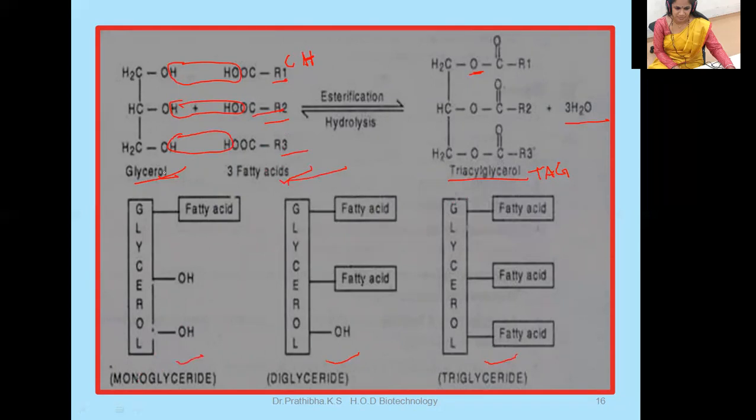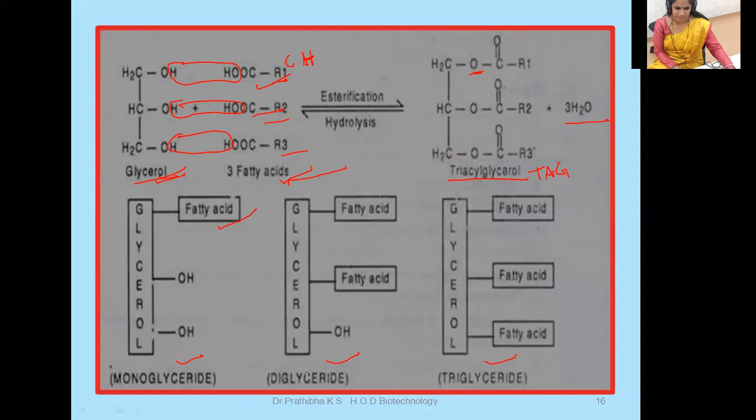Monoglyceride means one molecule of glycerol which underwent esterification with one molecule of fatty acid. At that time you can see the formation of only this much. This is the presence of one glycerol molecule linked to only one fatty acid molecule. So this is a monoglyceride, with the presence of only a single fatty acid.